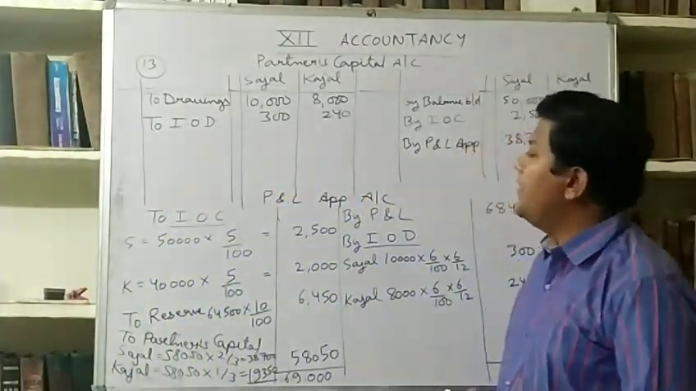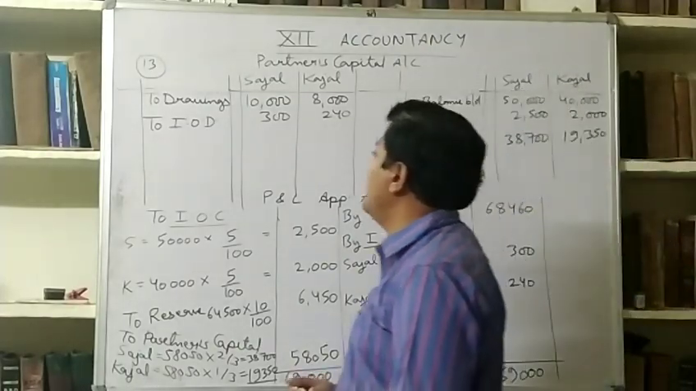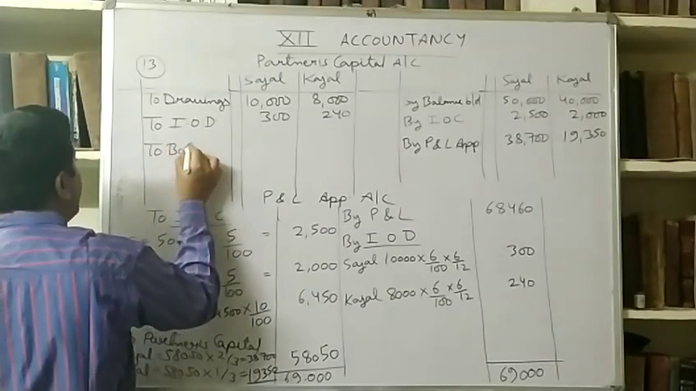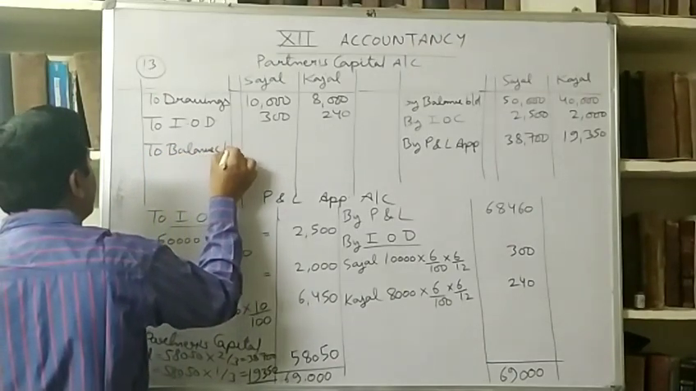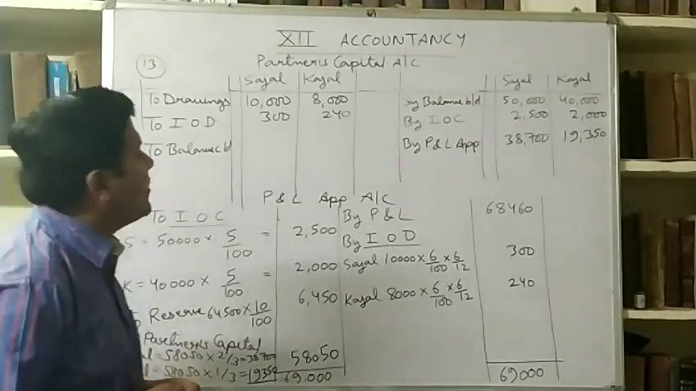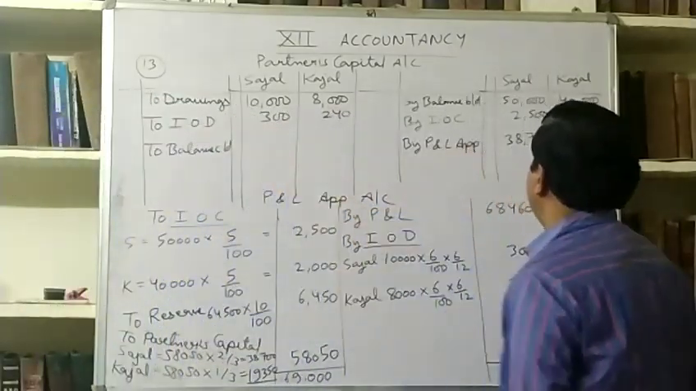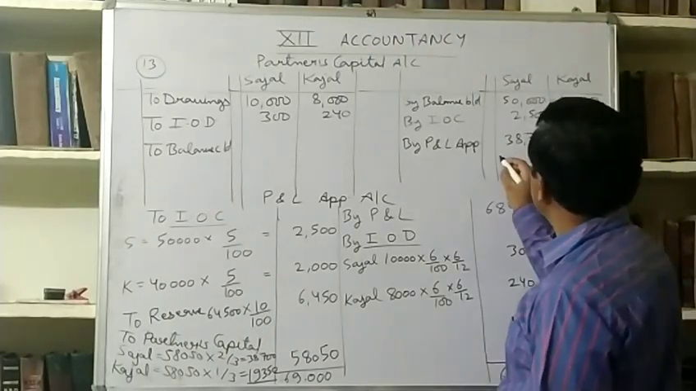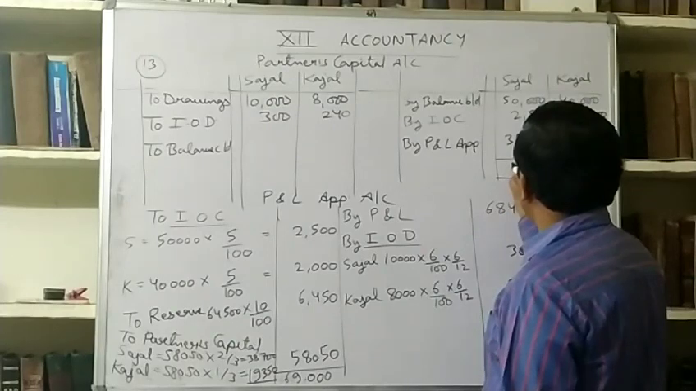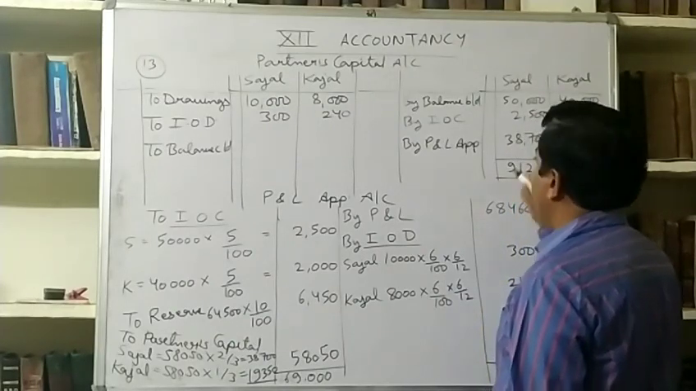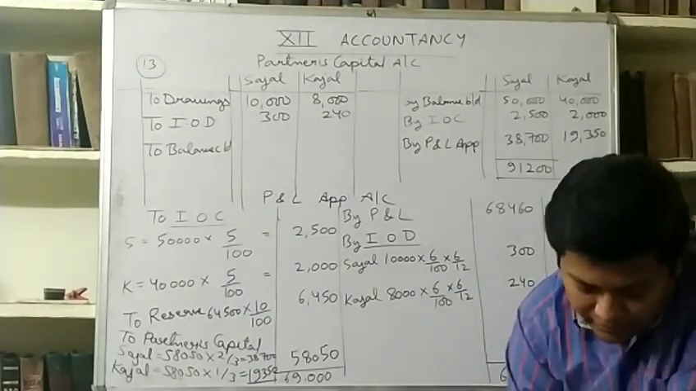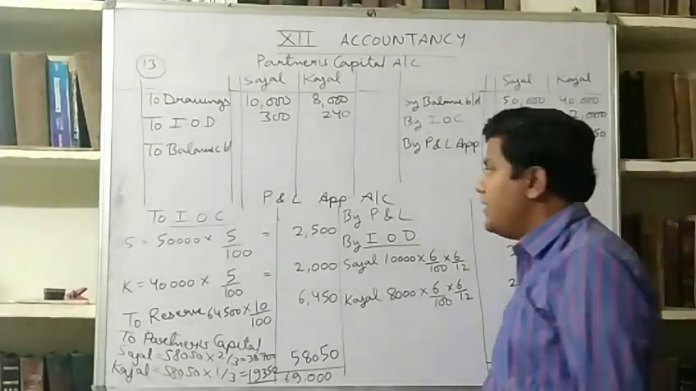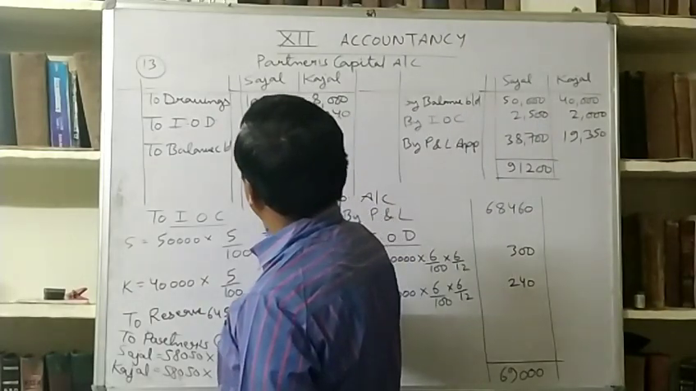Now interest on drawing has been debited. Now we will calculate the balance c/d. Now we will subtract 10,300 from the total of this side. And what will be the total of this side? It is 91,200. And on subtracting 10,300 from it, we will get the balance 80,900.